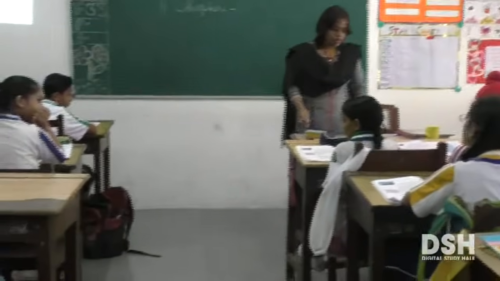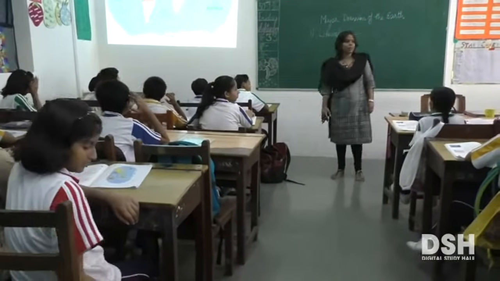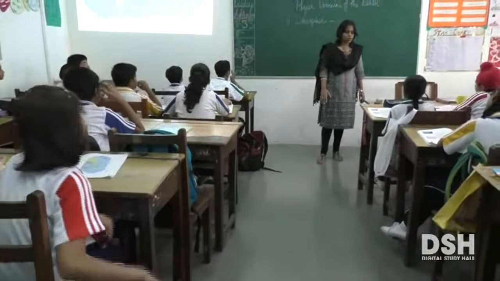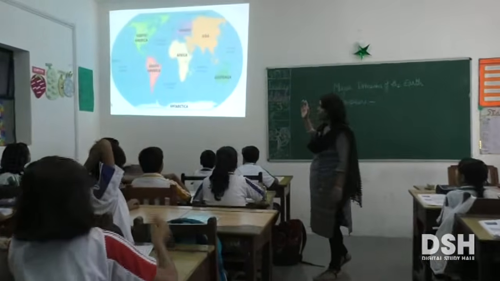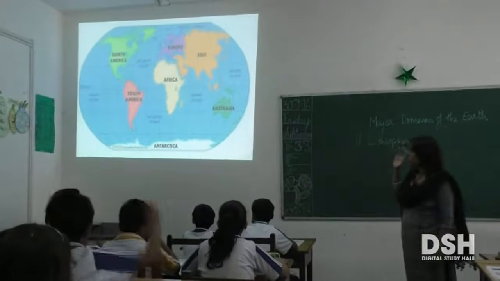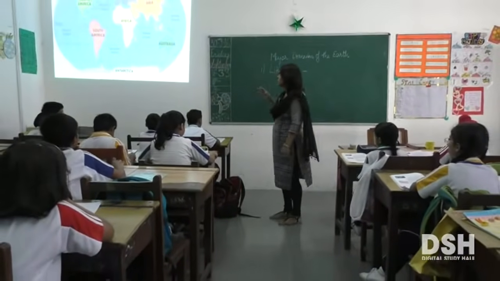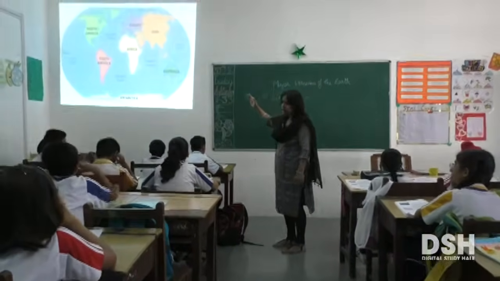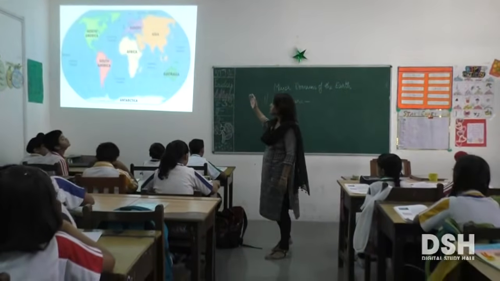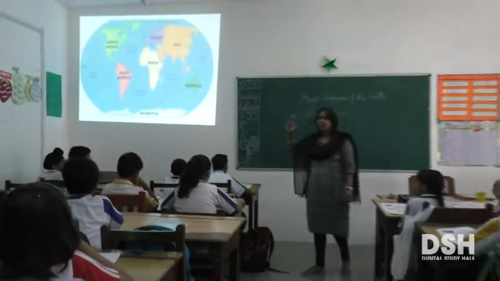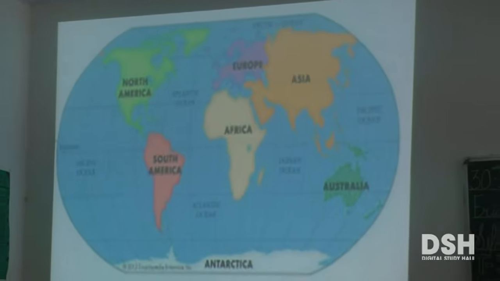Okay. And now I'm going to show you a slide, and based on it I'm going to ask you some questions. Okay. Now what do you see here? These are continents and oceans. So the lithosphere, which is the outer layer of the earth, has the continents based on it, and what else? Water bodies, the oceans and the seas. So the lithosphere has got two divisions, isn't it? It is divided into two parts.